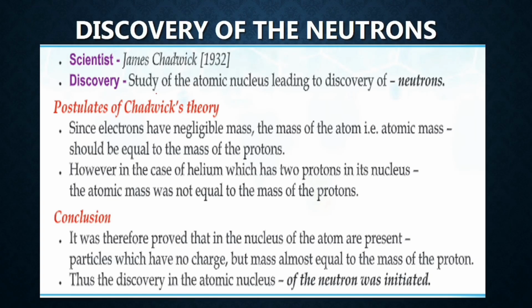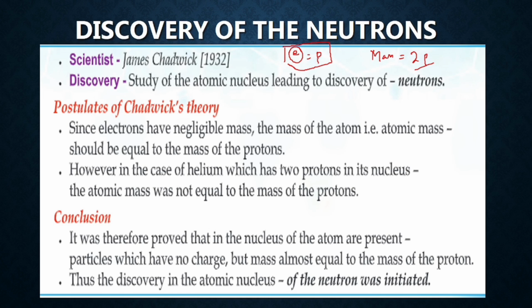Moving to the next is the discovery of neutrons. Now what happened, people had already found out electrons, and they also found out that the number of electrons is equal to the number of protons because all atoms are electrically neutral. Now the problem is the mass. It was observed that the mass of an atom was almost double the mass of the protons present. Almost double. Okay, so now protons, you know that electrons never contribute to the mass because they have negligible mass.